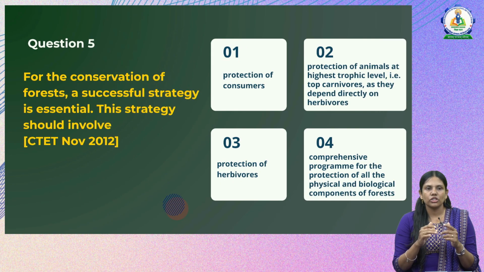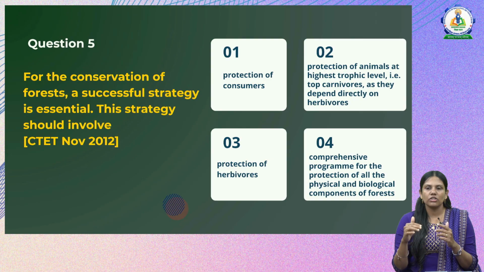For the conservation of forests, a successful strategy is essential. This strategy should involve protection of consumers, that is the highest level of animals. Then the second option is protection of animals at the highest trophic level, that is top carnivores, as they depend directly on the herbivores. Then the third is protection of herbivores.